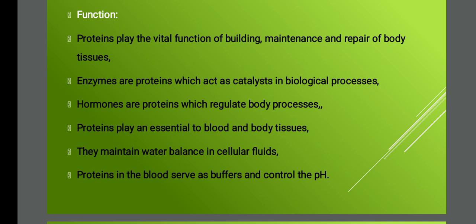It's very important. The pH should not go down. It should be correct. The buffering action of the pH is done by protein, because if the pH of blood changes, your blood is becoming impure. To be a good blood, the hemoglobin content should be correct and the pH should be maintained in the body. Only then will oxygen be taken in and carbon dioxide given out. All this process happens only because of this pH maintenance in the blood, and protein acts as a buffer. You know the meaning of buffer. For maintaining the pH, we need a buffer.